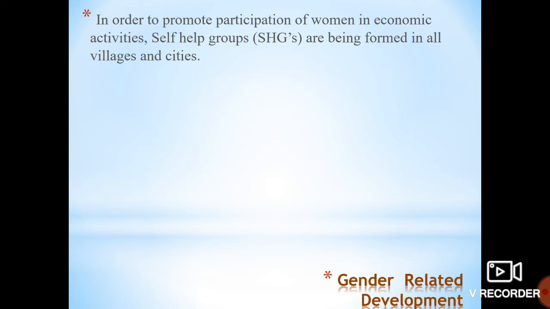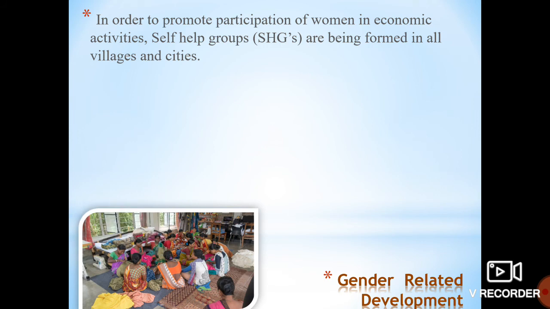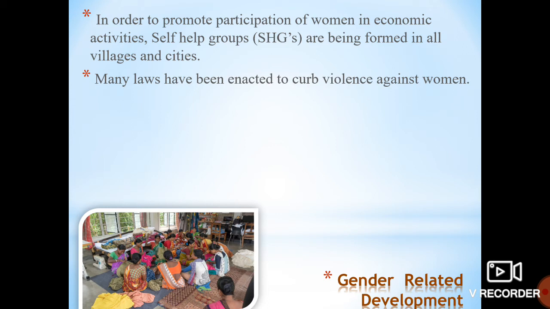Such groups are being formed for the betterment of women, for their participation in economic activities.